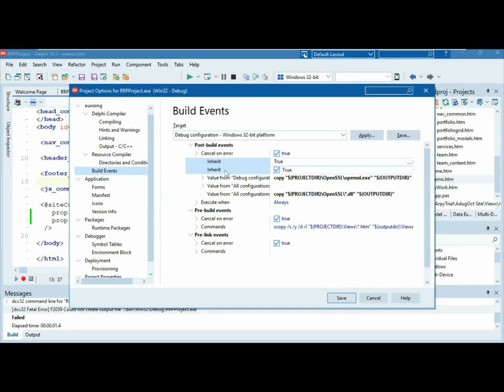In my post-build events, I've got things like if I'm dev, I want to run that OpenSSL exe so I can create a certificate automatically. But in prod, I don't want to do that. I just want the DLLs. So after it builds, I put the OpenSSL libraries into the folder. Make sure you don't forget. Okay. So that's how it just works out of the box.